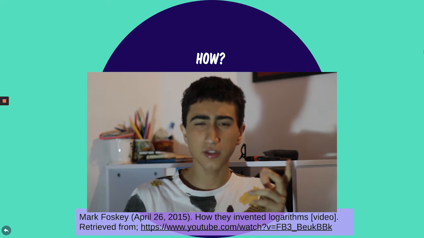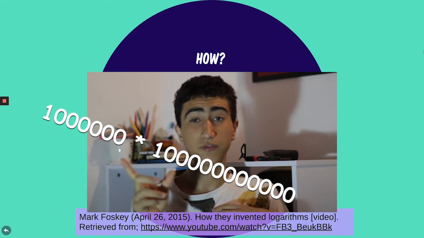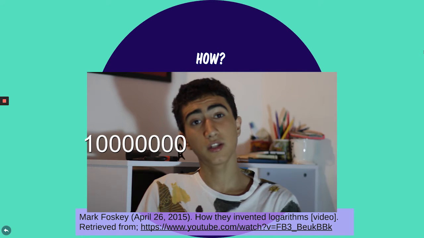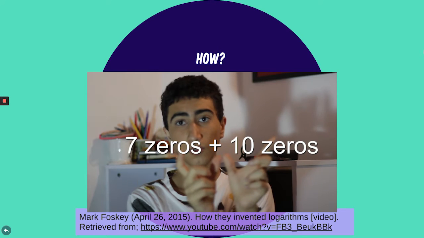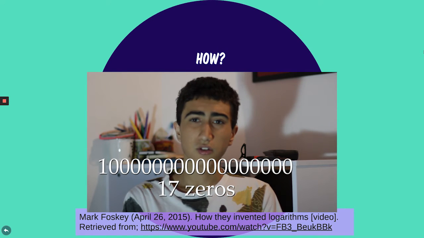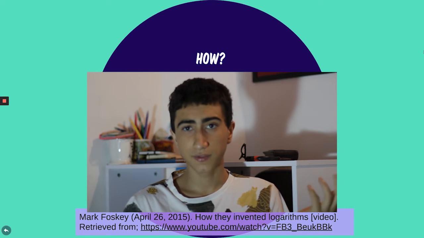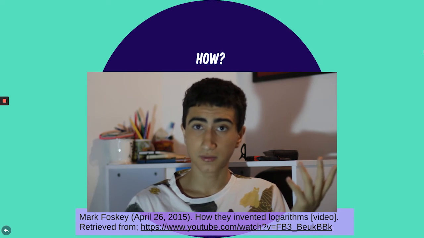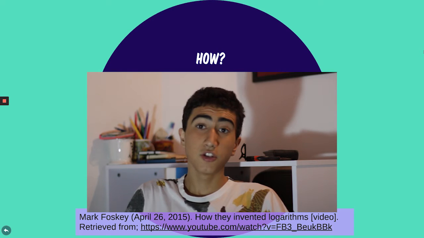John Napier started thinking that it is actually really easy to multiply really big numbers that are a factor of 10. It is just about counting how many zeros one factor has and how many zeros the other factor has, and then you just sum those zeros and there's the result. So why is it so easy to multiply factors of 10? He thought 10 is a number just like any other number, so exactly the same process must be possible for all the other numbers, isn't it? So he developed these kinds of tables.